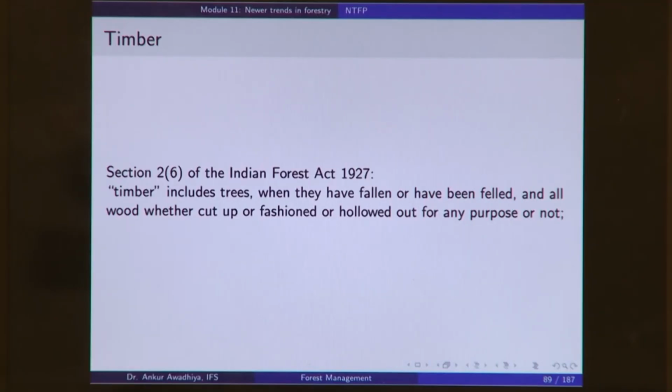So, whether you have made a plank to carry it away to make furniture or whether you have made a plank without any purpose, we will still call it timber. Now, these definitions have been made so intricate because typically the offenders who are trying to cut trees and take them away, they try to make use of the loopholes.